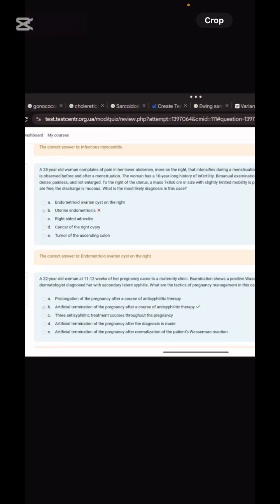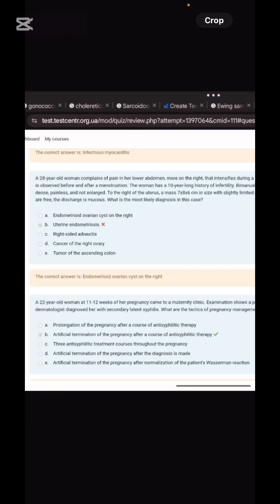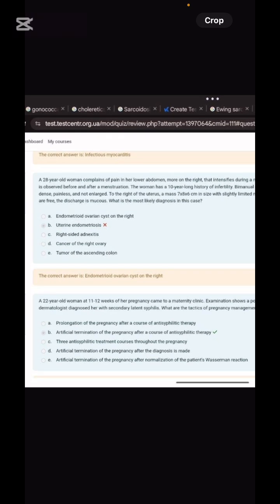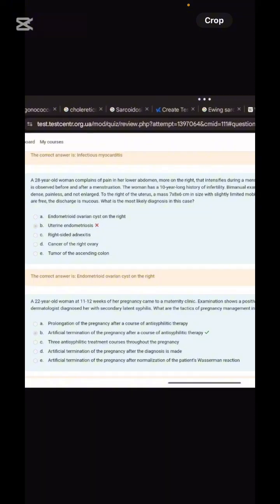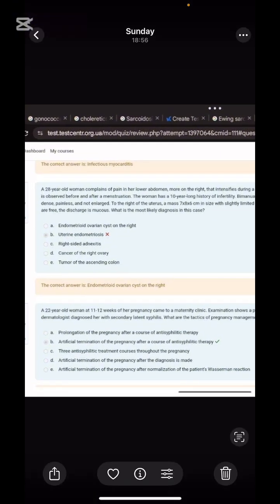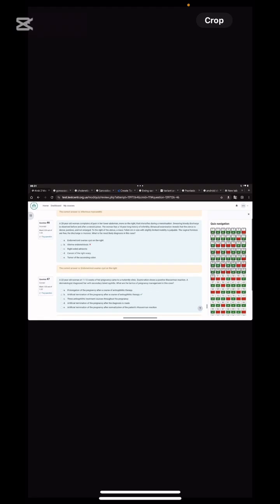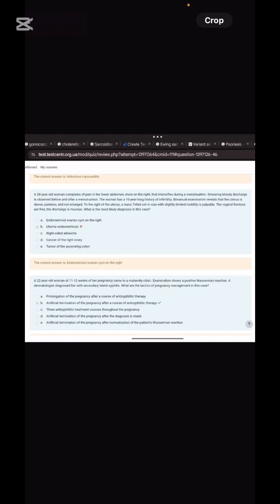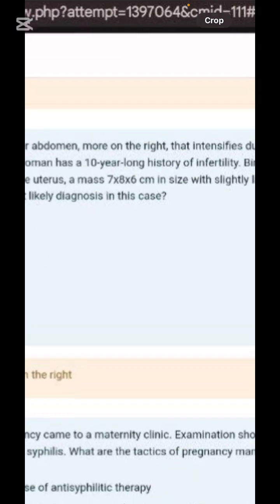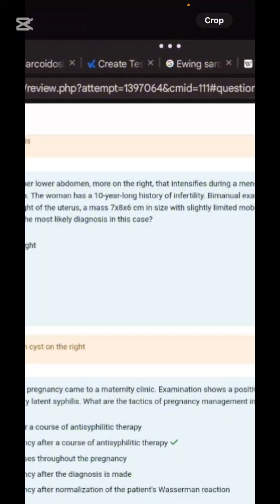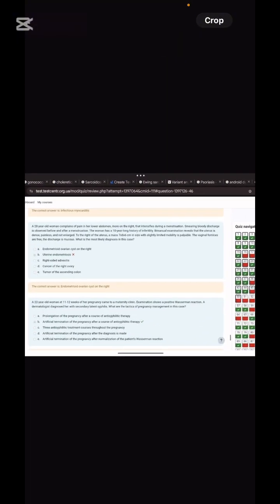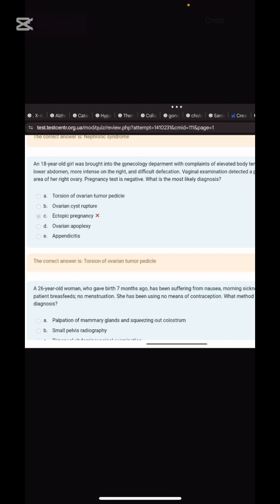Please remember, we talked about it just a few minutes ago. What are the signs of endometriosis? But what will you mark? We will not mark endometriosis, we will mark endometrioid ovarian cyst on the right. Sir, why? Because all the things related to the question are given to the endometrioid cancer, but they give us the mass here. What is this mass? Sir, this is a cyst, which is most common in women.